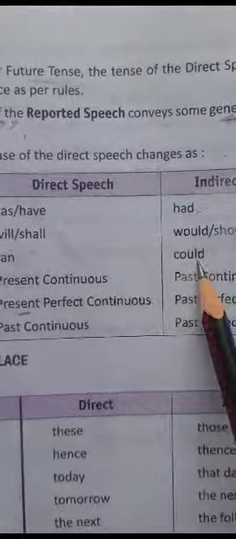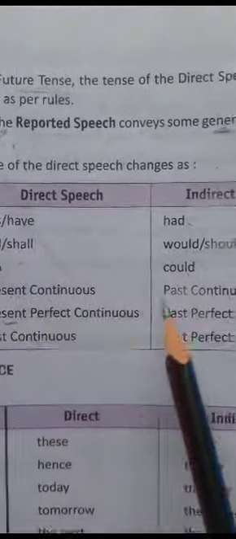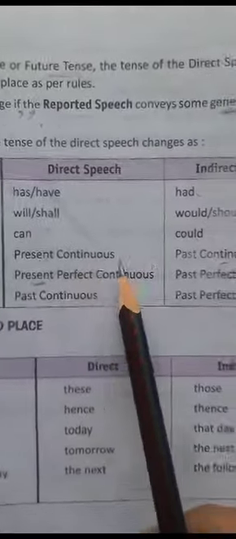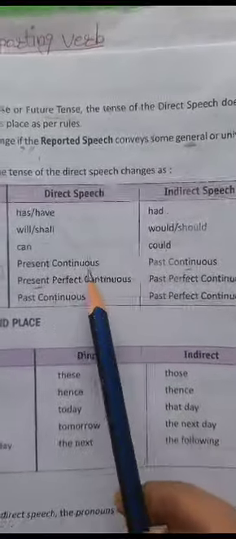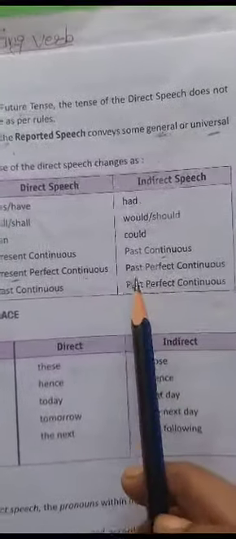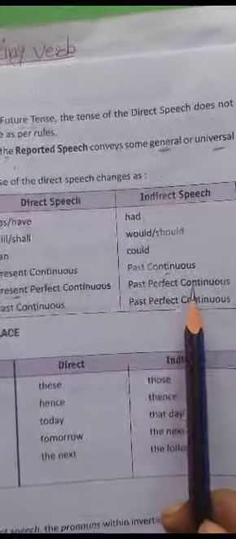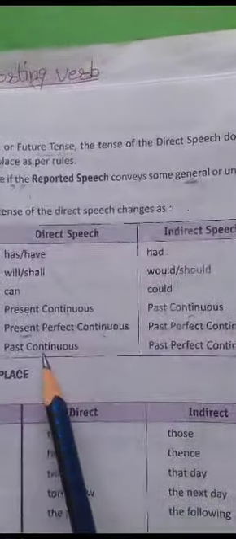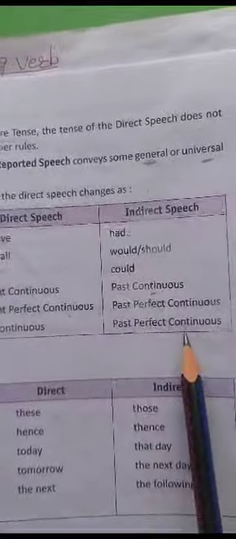Can will go with could. Present continuous will go with past continuous tense. It means is, am, are will go with was, were, first form plus ing. If present perfect continuous tense is given, then it will go with past perfect continuous. All the presents are going with past tense and past continuous with past perfect continuous.